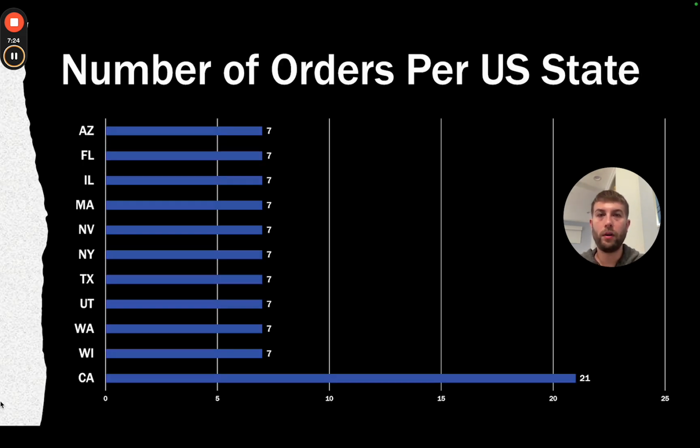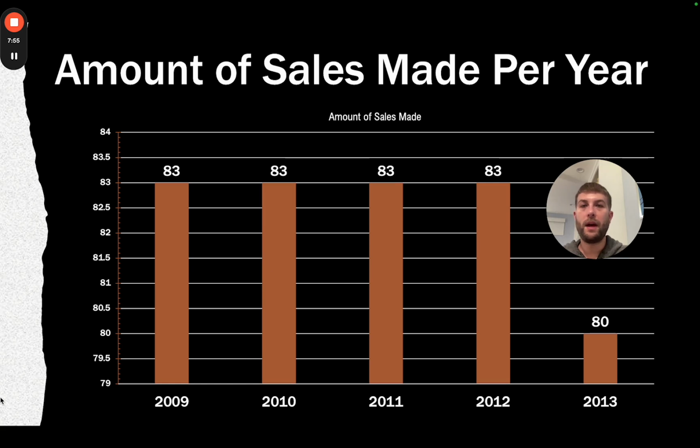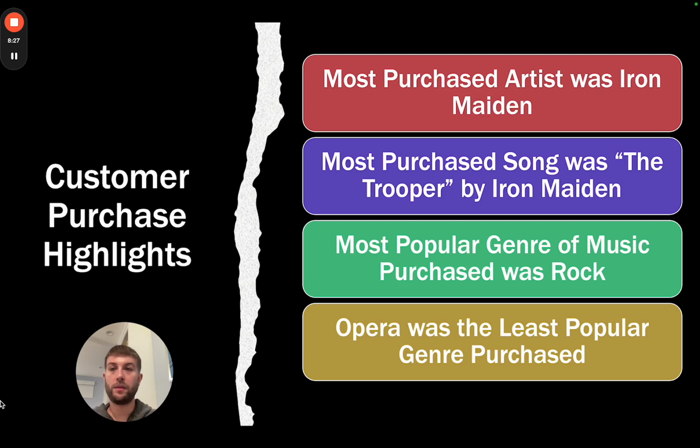The number of orders made per US state. California by far made the most orders with 21 orders originating there, with the other states of purchase all equal at 7 orders each. The amount of sales made per year. From 2009 to 2012, 83 orders were made per year, and in 2013, a slight amount less at 80 orders made that year.